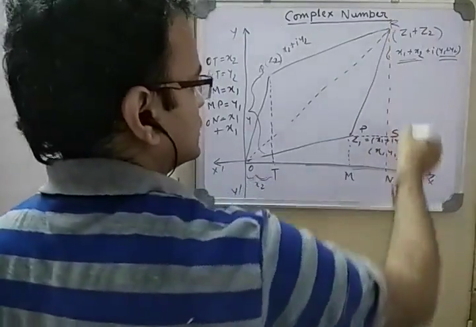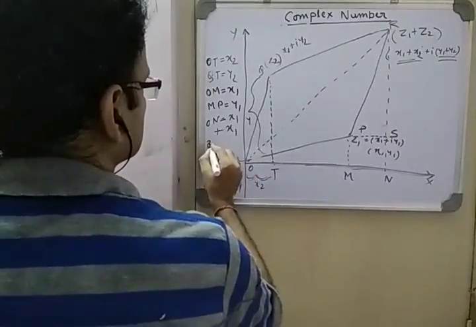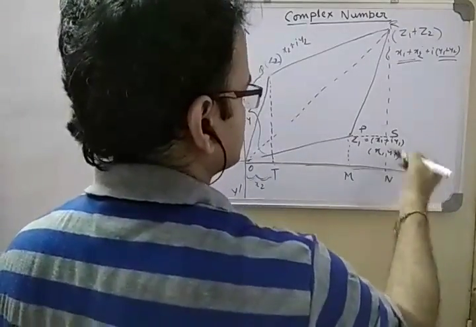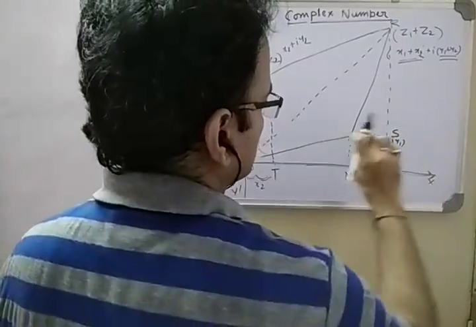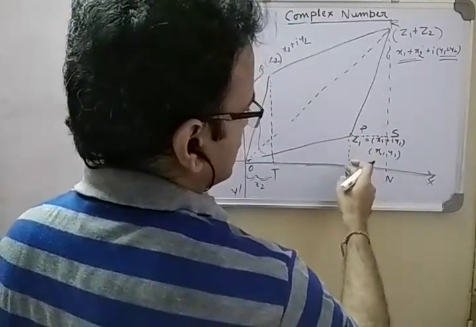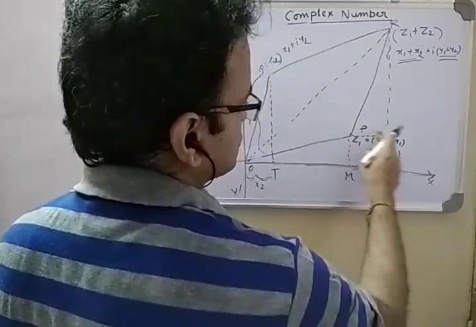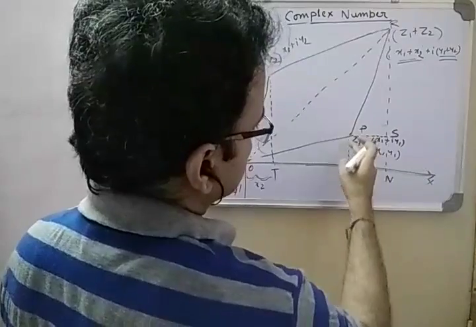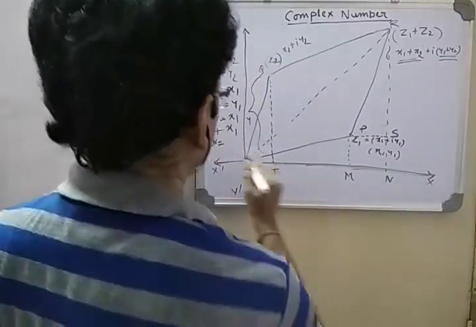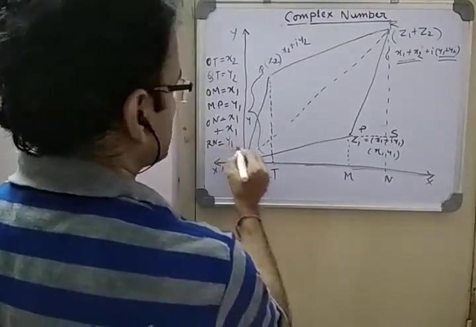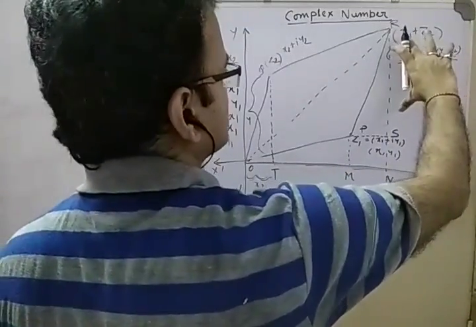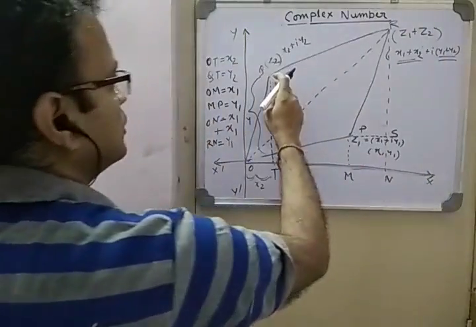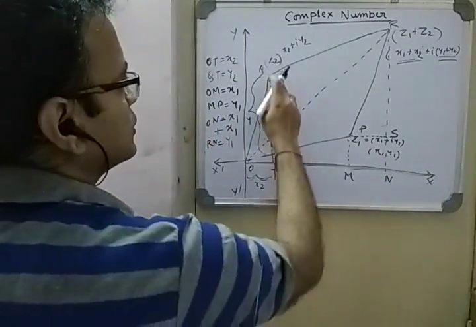Now what is then RN? RN will become RS plus SN. Again SN is what? This is parallel, this is parallel, so actually this is a rectangle. So SN is equal to y1. So y1 plus, from this congruent triangle, RS equal to QT. QT is y2.